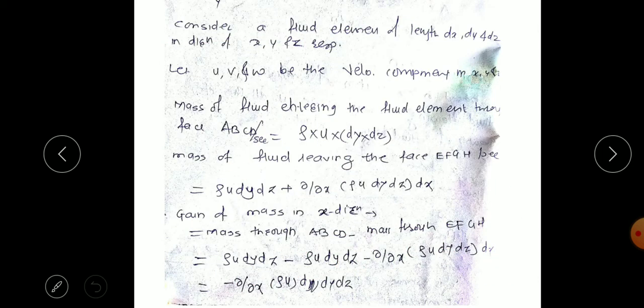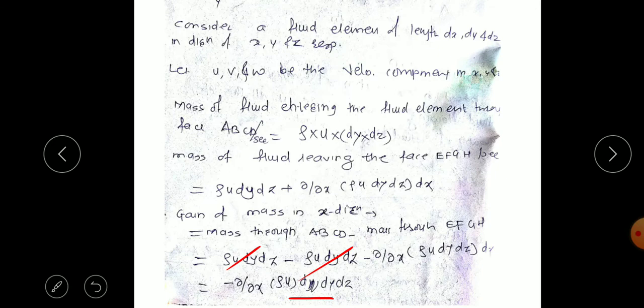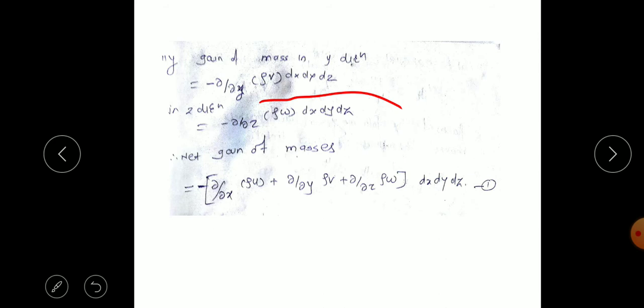So here the gain in mass in the x direction is the mass coming in minus the mass leaving, subtracting these two equations. This term will cancel. We get minus partial derivative with respect to x of rho u, dx dy dz. This negative sign is because we are considering from the left face. Similarly in the y direction, changing only the sign, minus partial derivative with respect to y of rho v, dx dy dz.